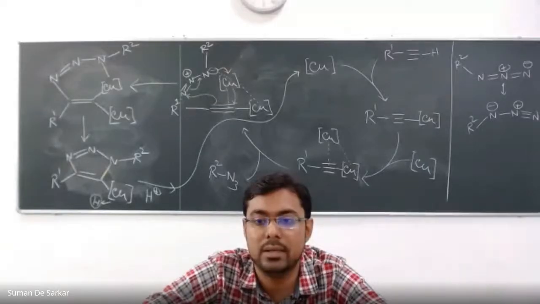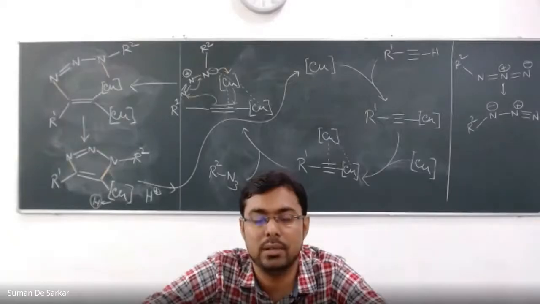But we added ammonium hydroxide later in the reaction after heating. Shouldn't we add it in the initial steps itself, when we are adding the copper catalyst? Is it that we are adding it at the end? Yes, sir. When are we adding it, Debasis?